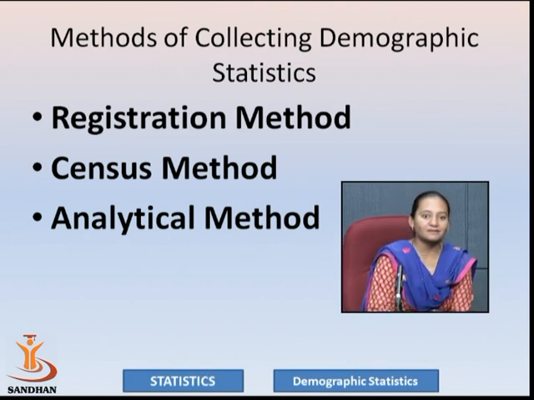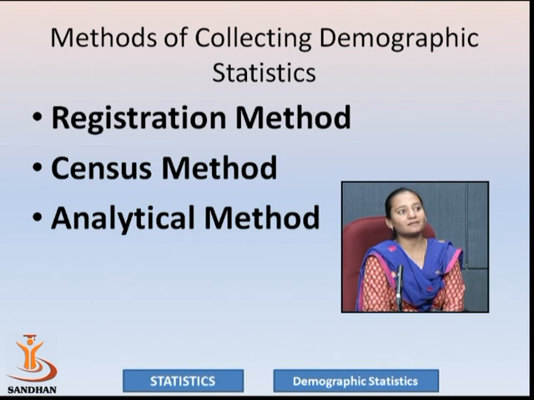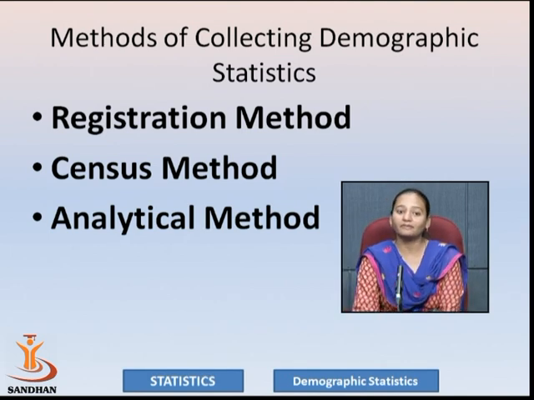What is the census method? In our country, a census is held every 10 years. During the census, the person may ask us everything. For example, how many two-wheelers do you have? How many four-wheelers? Do you have a TV, a fridge?